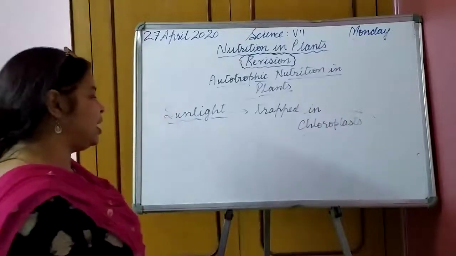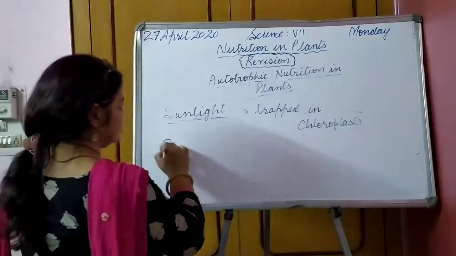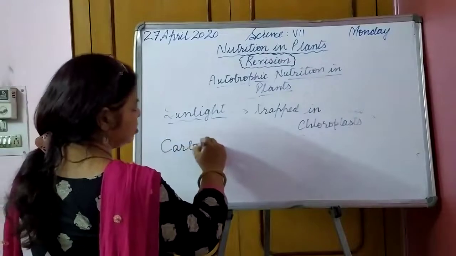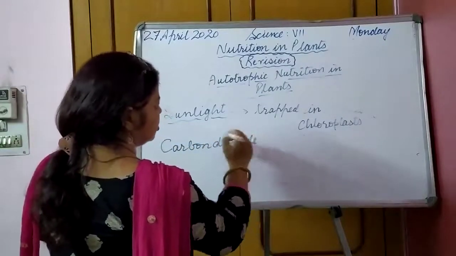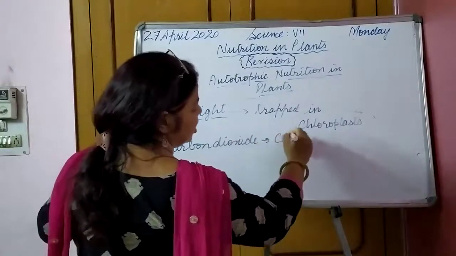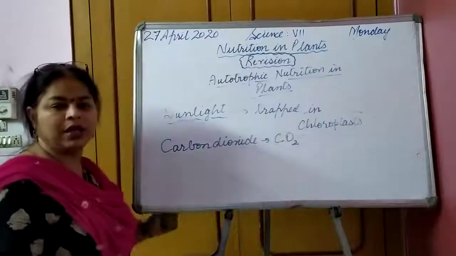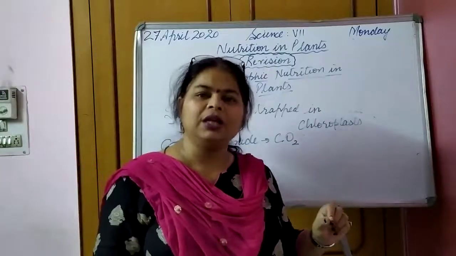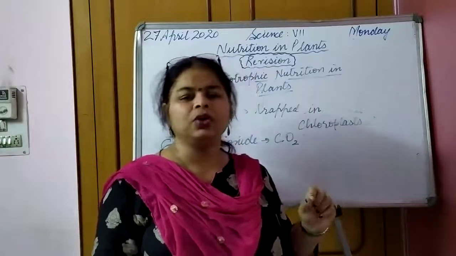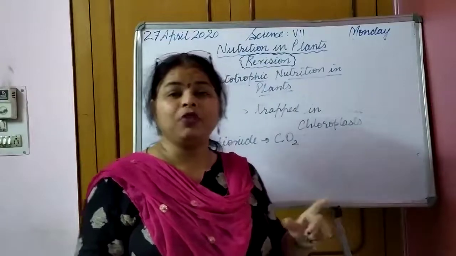Then next is carbon dioxide, symbolically written as CO2. This carbon dioxide is taken in by the plants from air. From where does it come?